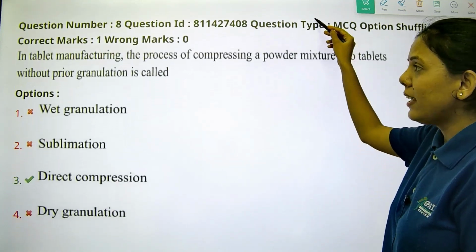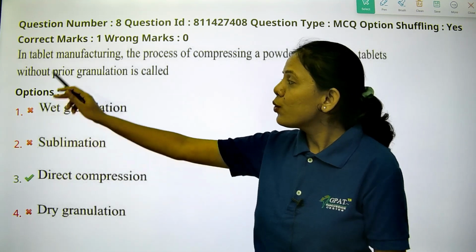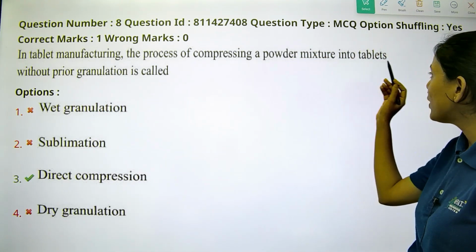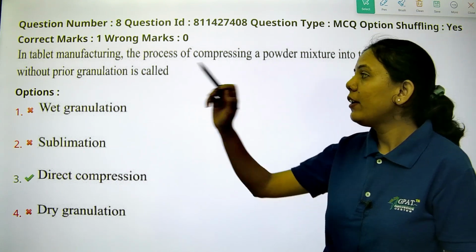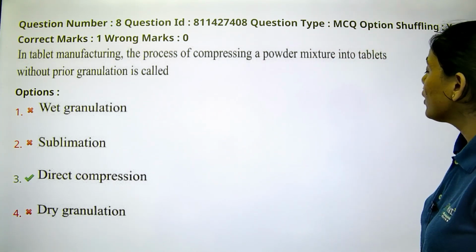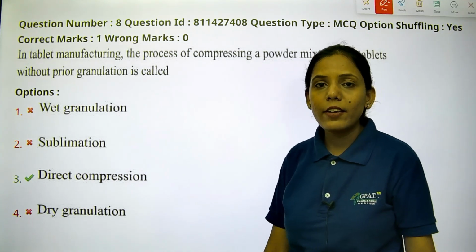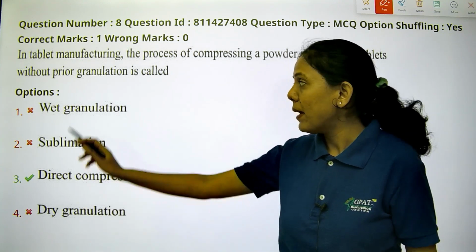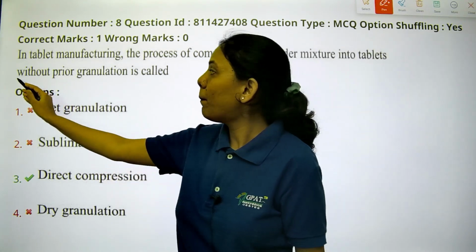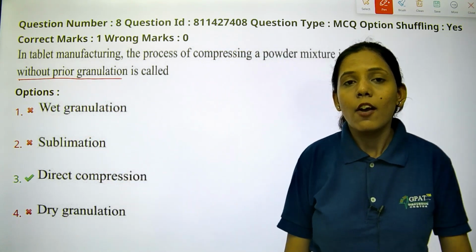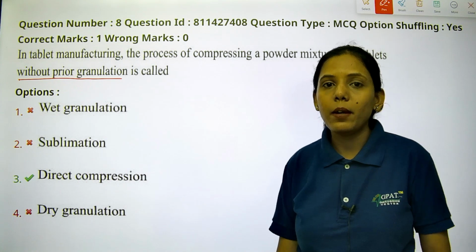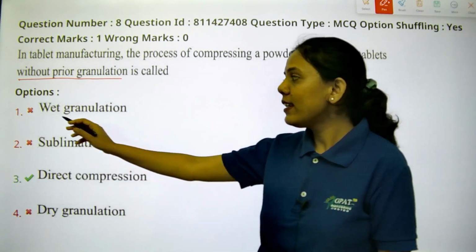The next question is related to pharmaceutics. In tablet manufacturing, the process of compressing a powder mixture into tablet without prior granulation is called. We have seen there are different types of methods for manufacturing of the tablet. So they are asking without prior granulation. That means without performing any granulation, which is the tablet manufacturing technique. So let's see the options.